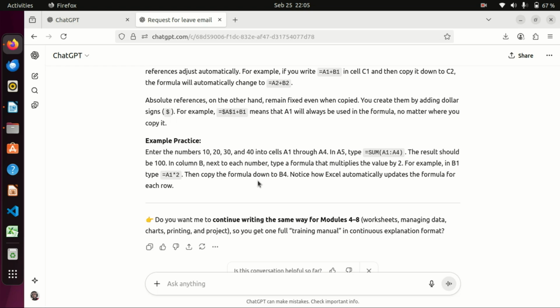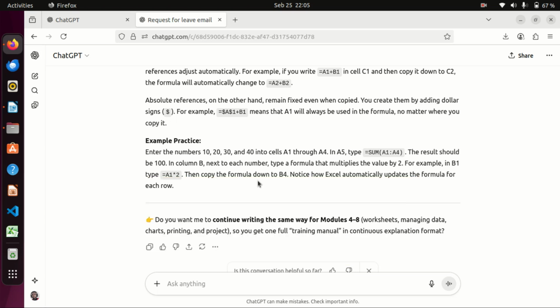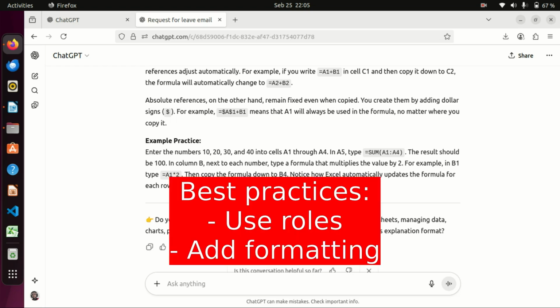Now to wrap up this section, here are best practices. Use roles. For example, act as an expert, act as a recruiter, act as a teacher. Say for example, act as a teacher, design mathematics exams for this grade of learners in this age group, then provide a topic, say for example, algebra. AI will develop everything for you.